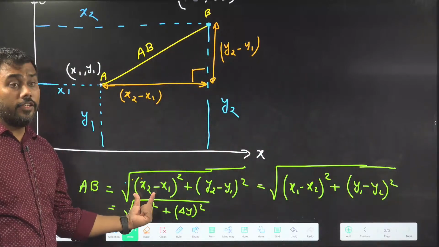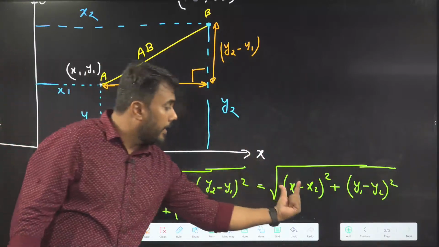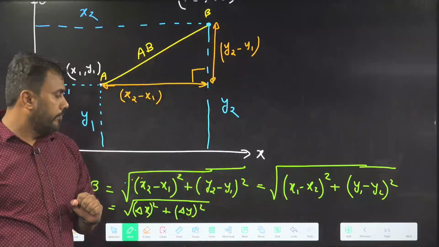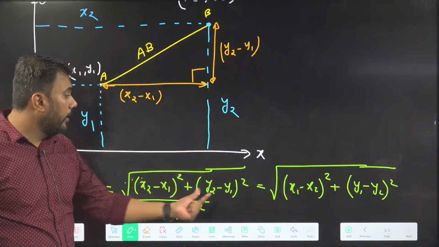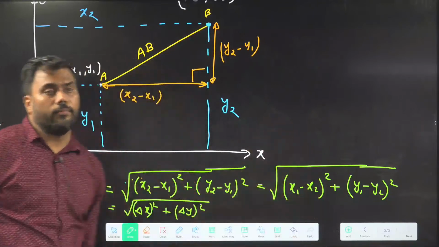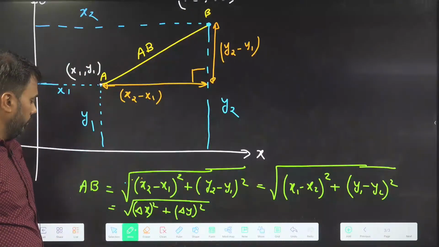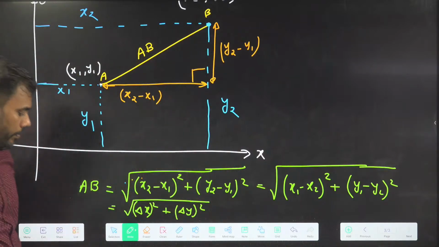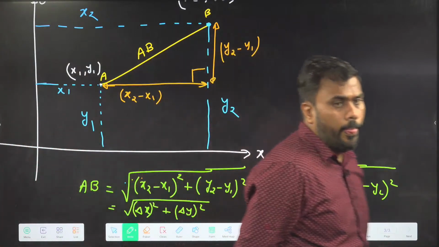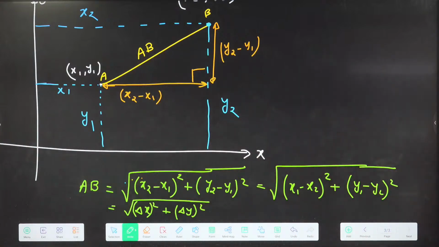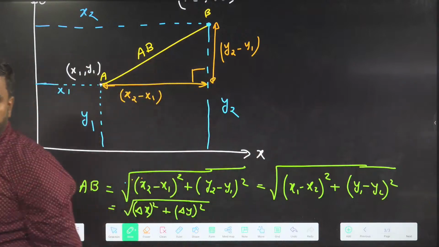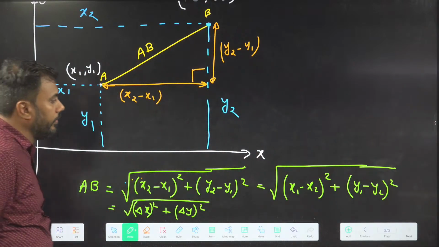Since I am squaring, both will be the same. So now we know the formula for distance between 2 points. Please note it down.